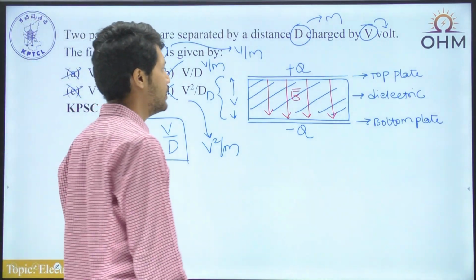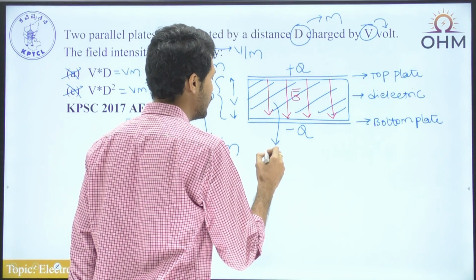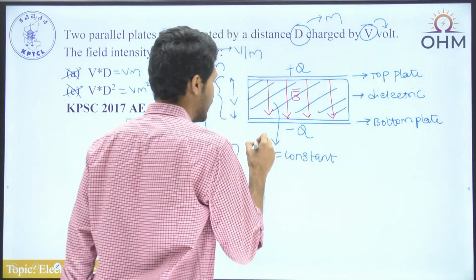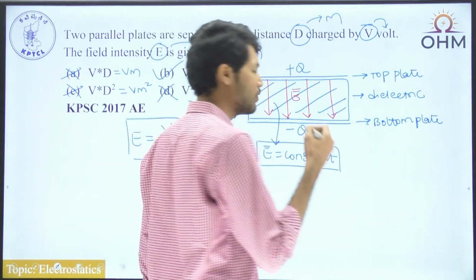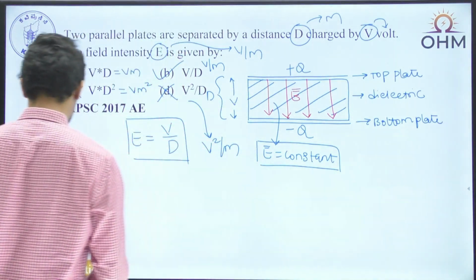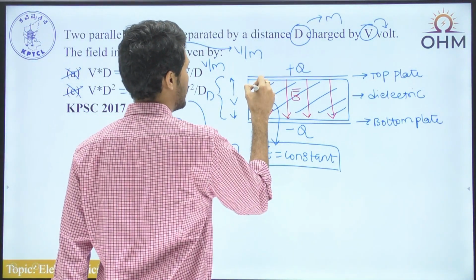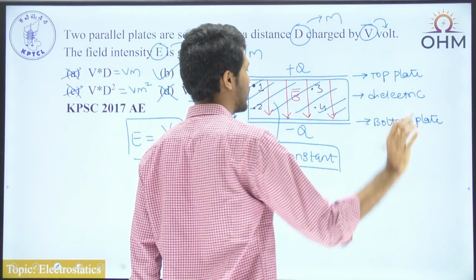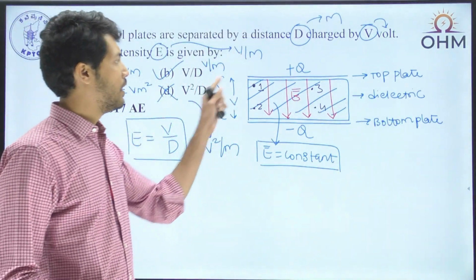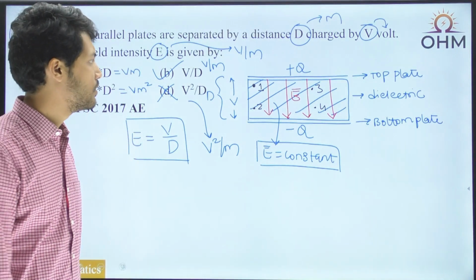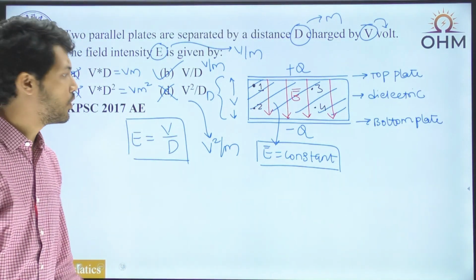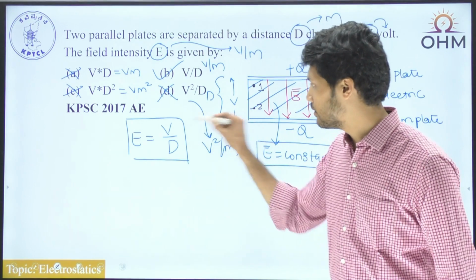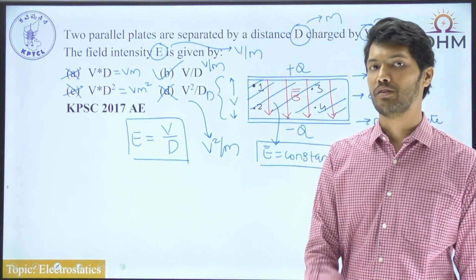Inside the dielectric medium, whatever electric field E bar we are having, this is constant. That is, at every location inside this dielectric medium, you take various points. Let me take this point as point 1, somewhere randomly, this is point 2, this is point 3, this is point 4. Randomly I have taken 4 points. At all these points, what is the value of electric field intensity? It remains exactly the same, which is equal to V by d. Because in case of a parallel plate capacitor, electric field intensity or dielectric stress inside the parallel plate capacitor always remains constant. Okay.